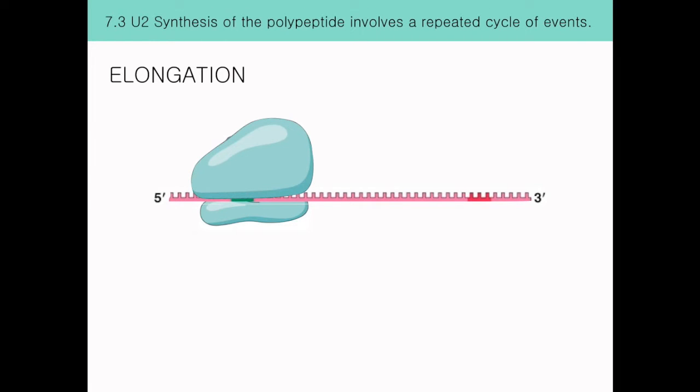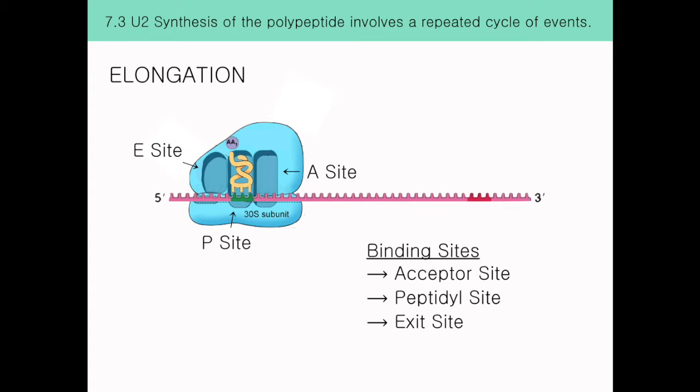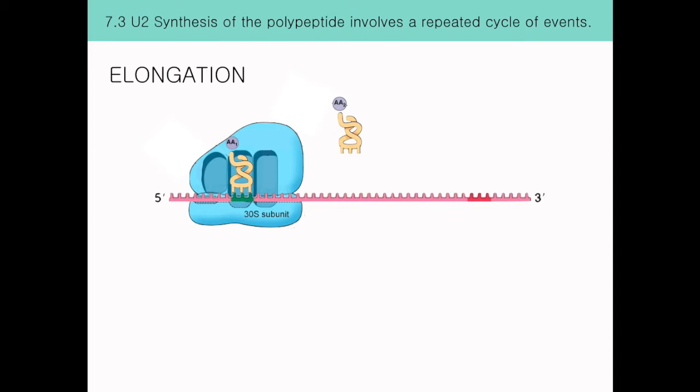The next step is elongation. As we can see, the large subunit of the ribosome consists of an A site, P site, and E site. The A site is the acceptor site, the P site the peptidyl site, and lastly the E site is the exit site. A second tRNA, with a new amino acid attached to it, which is complementary to the second codon on the mRNA molecule, then binds to the A site.